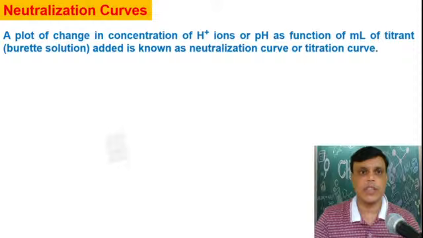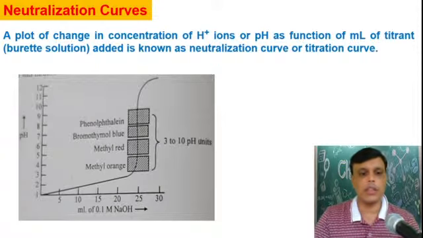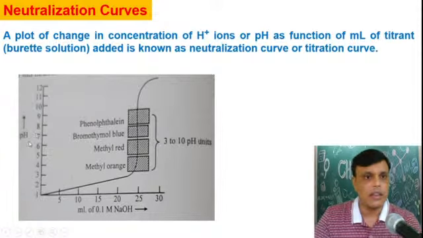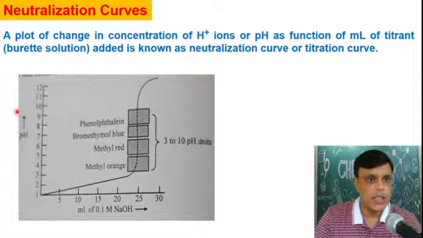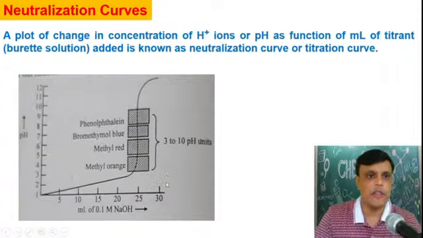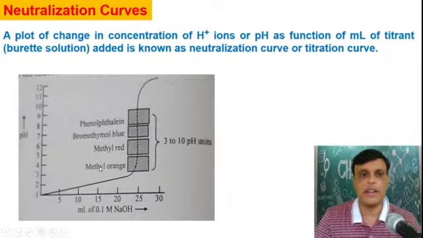For example, if you see here, this graph is shown. On the y-axis pH is given, and on the x-axis ml of titrant added is given. So this is a titration of 0.1 molar HCl versus 0.1 molar NaOH. Here the titrant is NaOH and the solution being titrated is HCl.